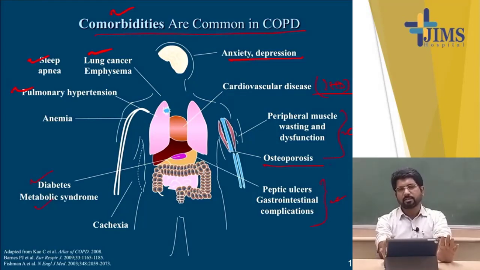So whenever we are treating a patient with COPD, we should always take care of these comorbidities, because comorbidities have an influence on COPD exacerbation. So whenever we treat a patient with COPD, we optimize the treatment of COPD, and at the same time, we have to control the comorbidities.